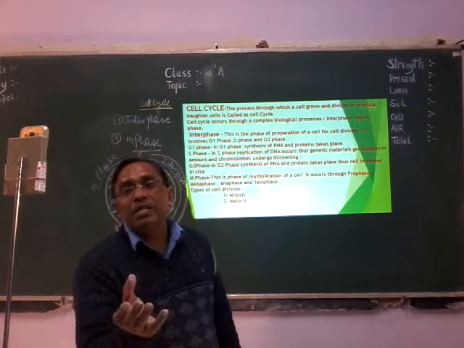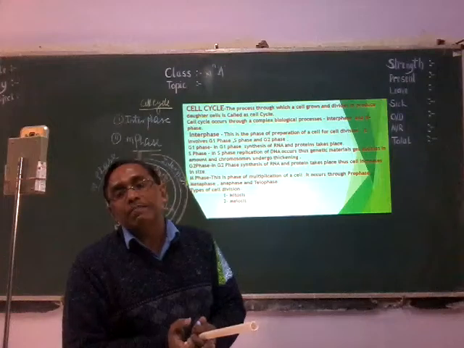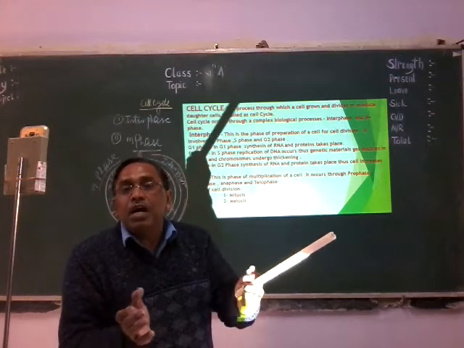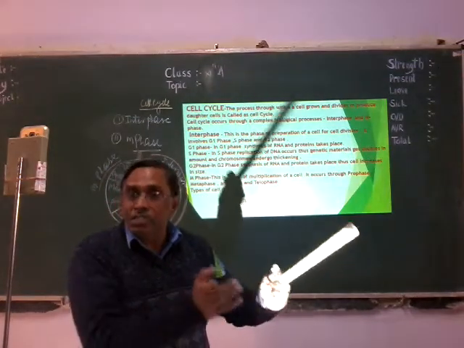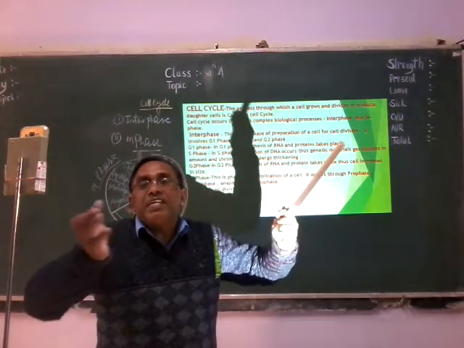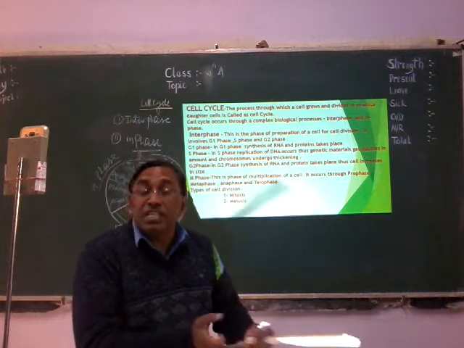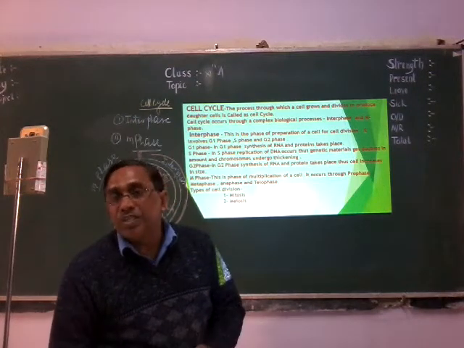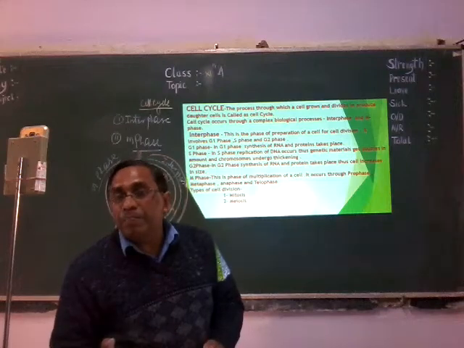Through interphase and M phase. Interphase is the largest phase of the cell cycle, in which the cell increases in size. How? Due to synthesis of RNA and protein. Then in the G1 phase, and in S phase, replication of DNA and doubling of DNA amount occurs. And in the G2 phase, again synthesis of RNA and protein occurs. So the cell cycle occurs through interphase and M phase.